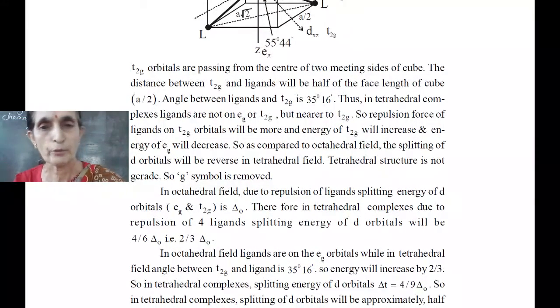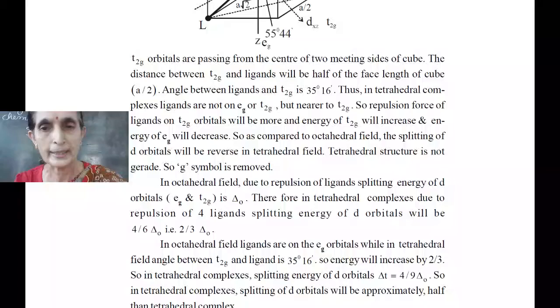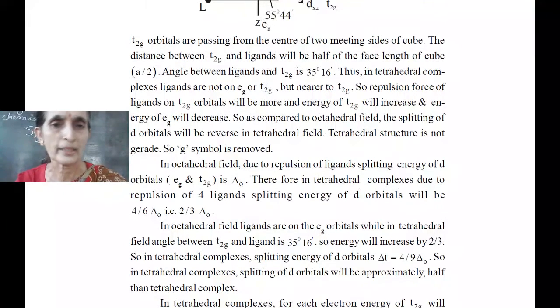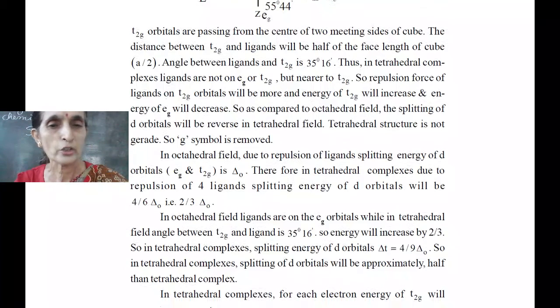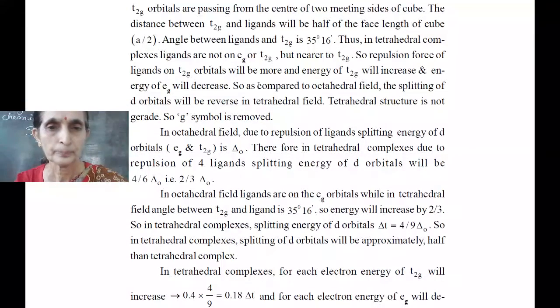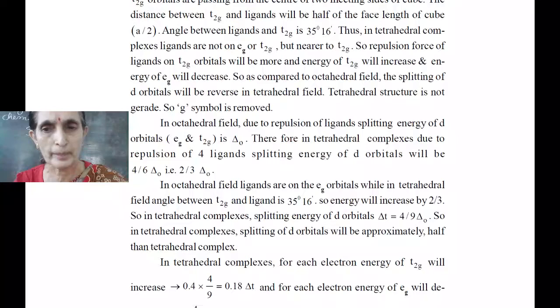In the octahedral field, due to repulsion of 6 ligands, the splitting energy of d orbitals is delta 0. Therefore, in tetrahedral complexes, due to repulsion of 4 ligands, the splitting energy of d orbitals becomes 4 by 6, that is 2 by 3 delta 0. In octahedral complexes, ligands are also on each orbital axis, while on t2 we have seen the value 35 degrees 16 minutes.